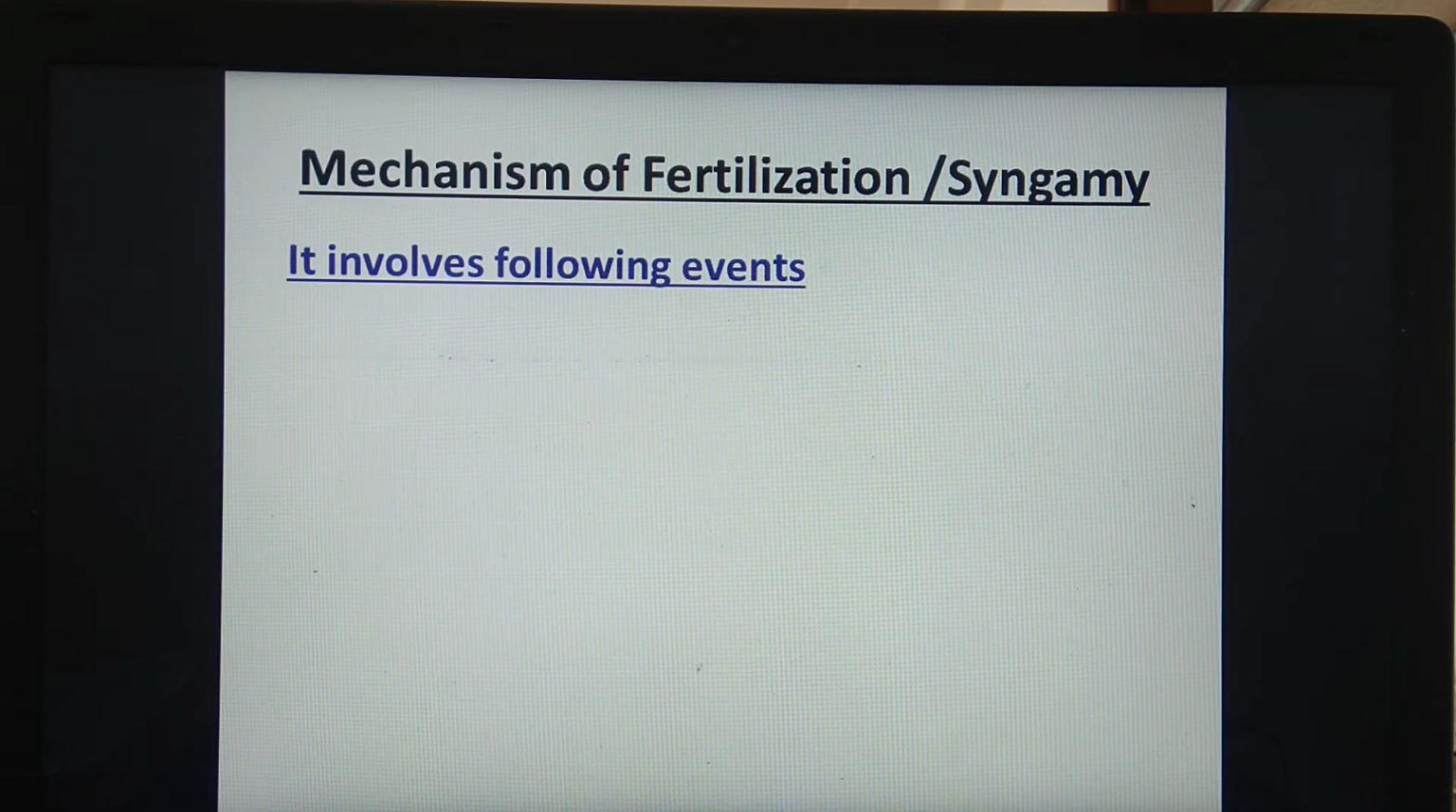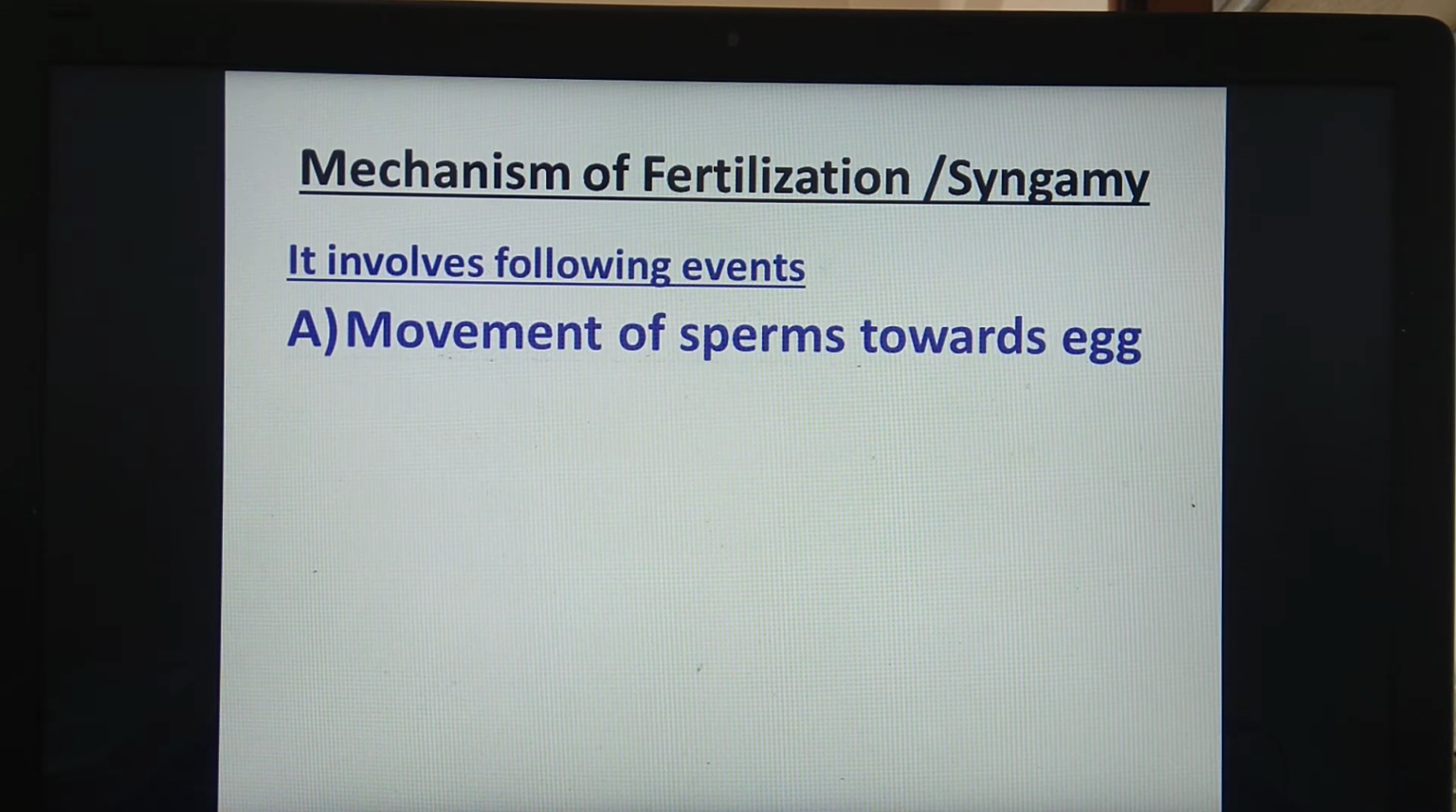Now we are going to study the mechanism of fertilization or syngamy. Which are the events coming under this mechanism of fertilization? The first event is movement of sperms towards the egg. The sperms are deposited in the vagina, and from there they move towards the egg, which is present in the ampulla region of